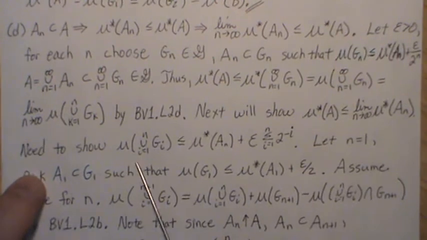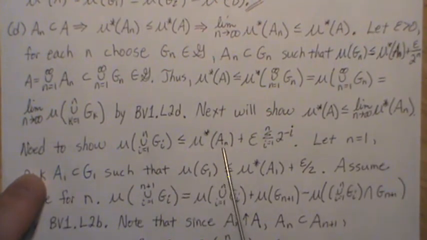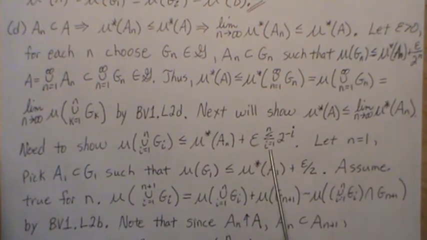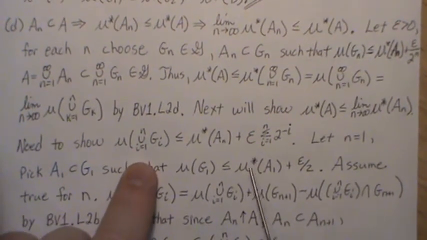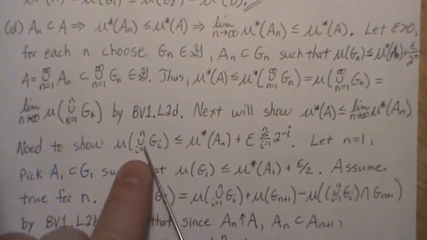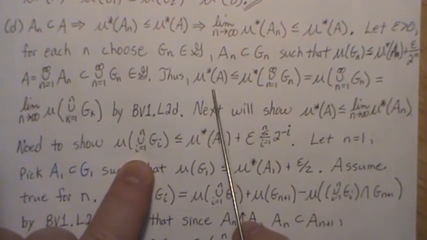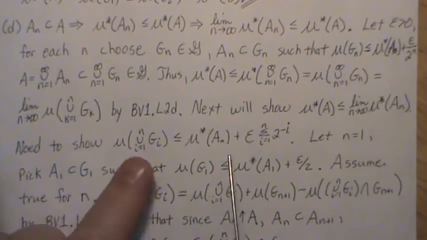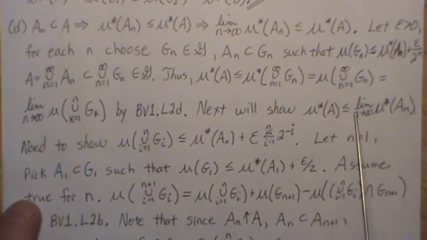So we need to show that the measure of this set is less than or equal to the measure of this set plus some small quantity. And then we're done. Because the limit of this is greater than or equal to the measure of A. So if this is small in here, then we can show that. If we let the limit as n goes to infinity on both sides, then this is proven.